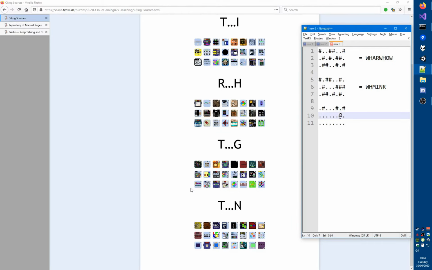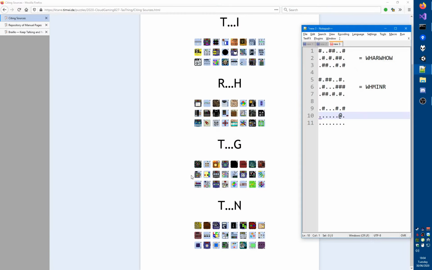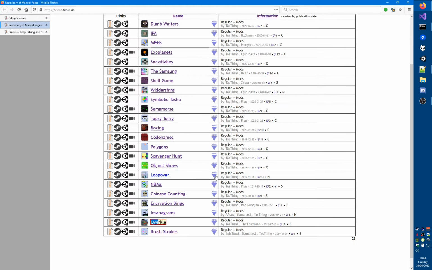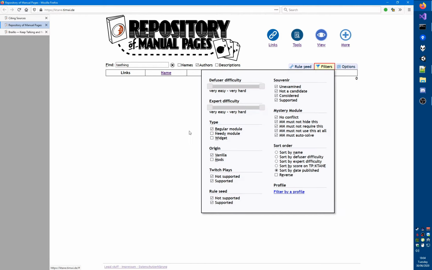Alright, let's move on to the next row. This would be, I think that's Quirkle. I'm suddenly not sure if Quirkle has... yeah, it does have credit by Tasking, so I guess that counts. Scavenger Hunt. This is a needy. Let's look at just the needies. Oh, no needies at all.